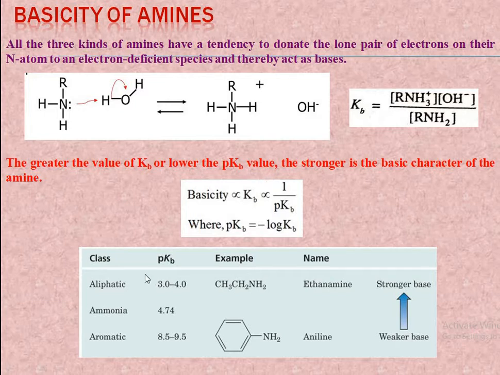From this table, we can say that aliphatic amines are the stronger bases since they have the lowest pKb value when compared to ammonia and aromatic amines, because aromatic amines have the highest pKb value in the range of 8.5 to 9.5 and ammonia has a pKb value of 4.74.